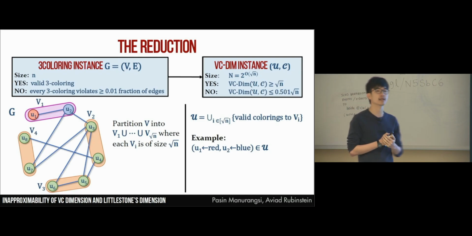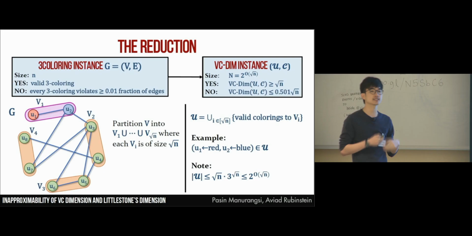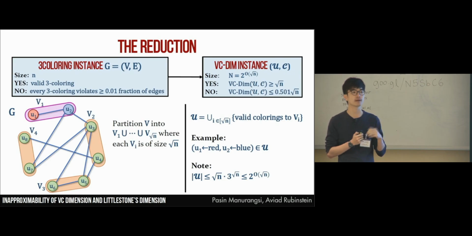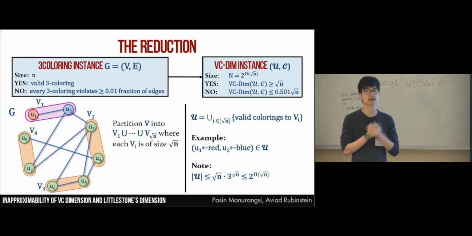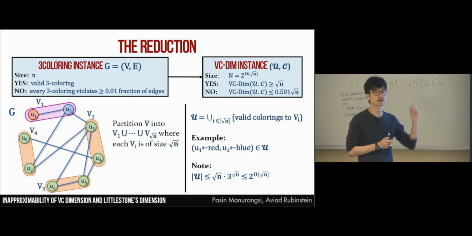So this is one element of our universe. And let me note here that since there are only root n partitions and each partition has size at most root n, the number of elements is at most root n times 3 to the square root n. So we are good in terms of the size here.